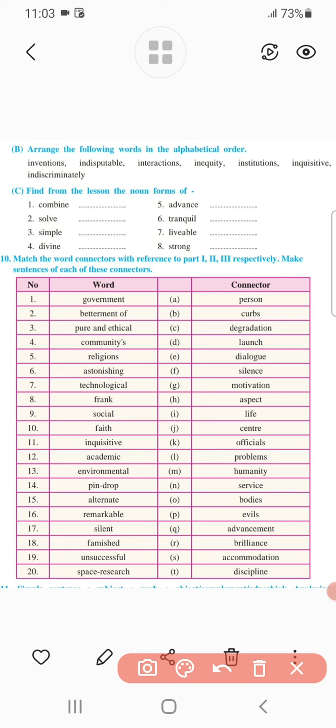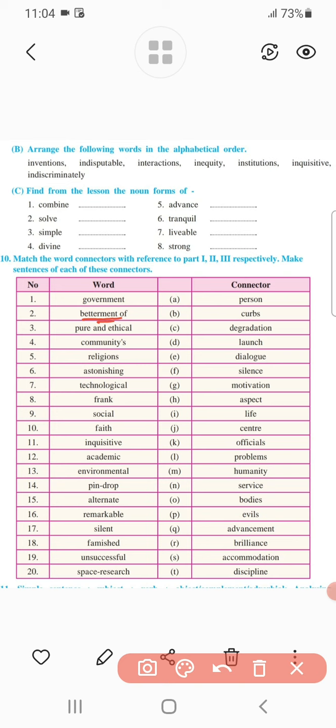Similarly, the second word given here is betterment of. We have to find the one word close to betterment from the given words in the connector category. So we will see: for the betterment of humanity.